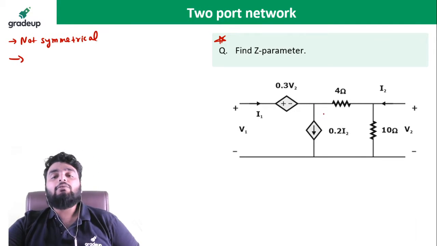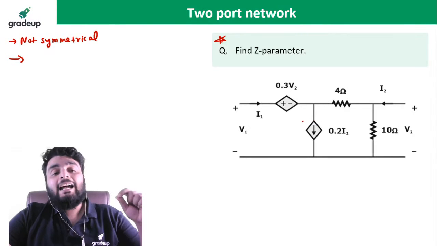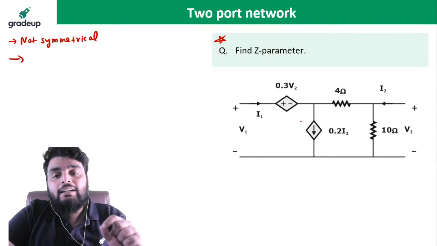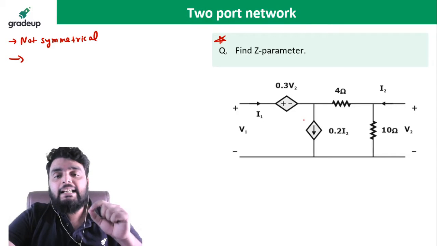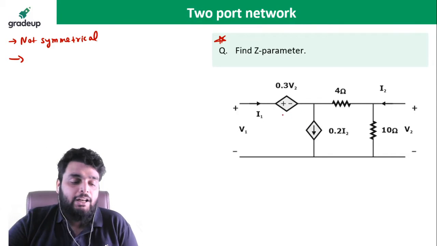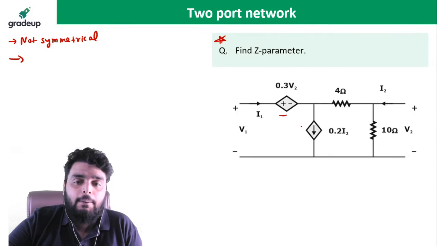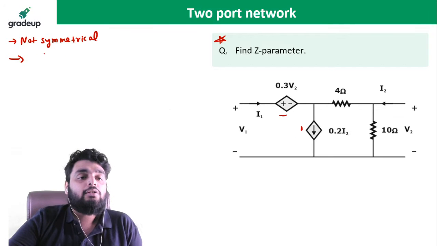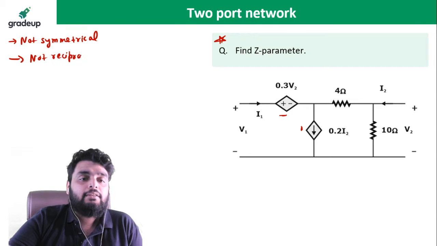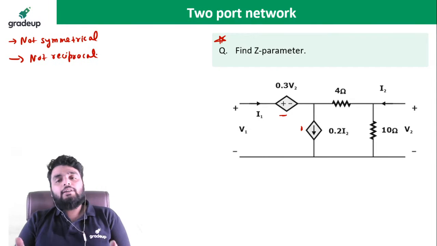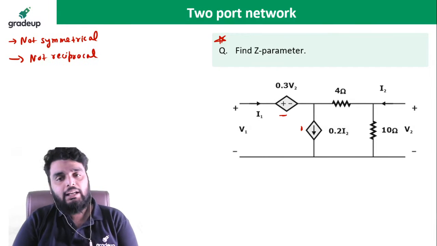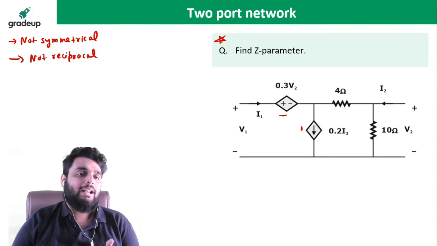Is this network a reciprocal network? A network is only a reciprocal network if it does not contain any source inside it. And you can see I have independent sources inside it. So this is not a reciprocal network. If it is not symmetrical and not reciprocal, then eventually I need to find out all the parameters.